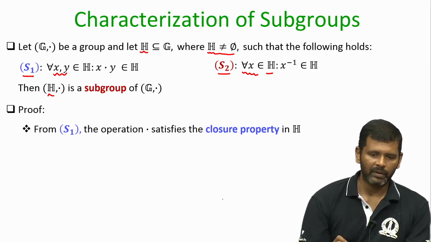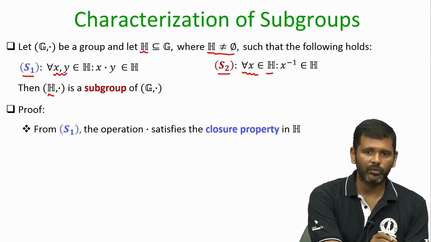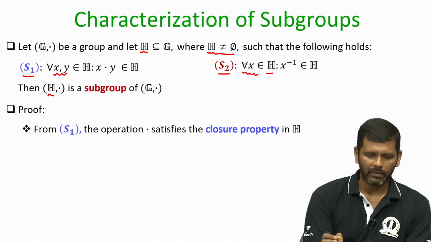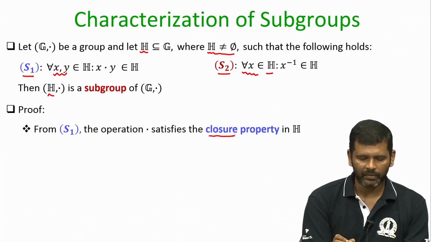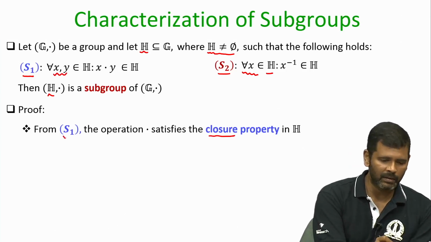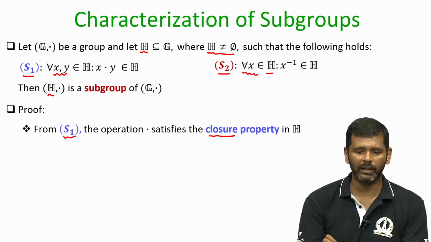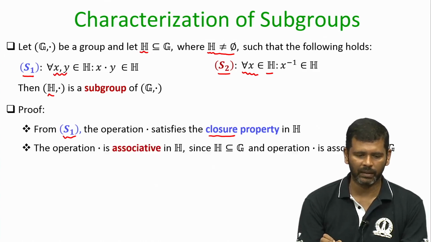So, I have to prove that if indeed S1 and S2 are satisfied, then all the group axioms are satisfied in my subset H. Let us see whether the closure property is satisfied. Well, that is given as part of the S1 condition itself. So, if S1 is satisfied, that means the closure property is satisfied.